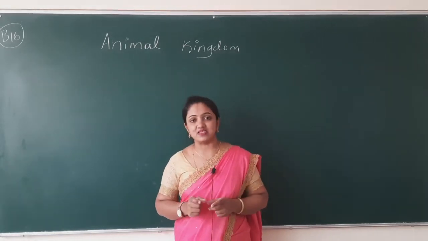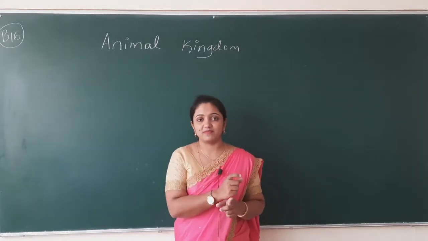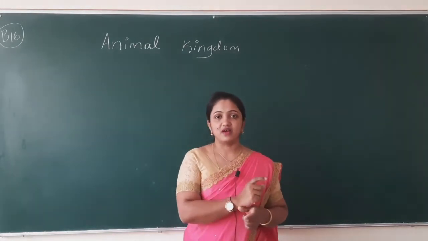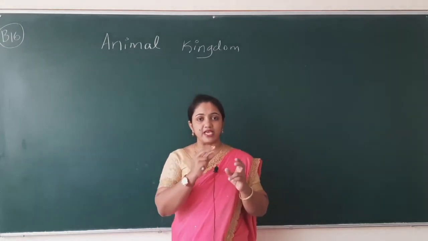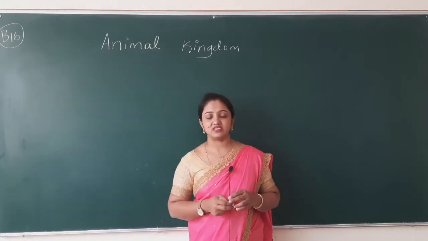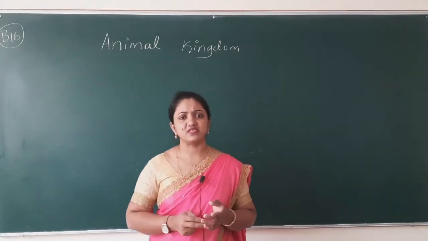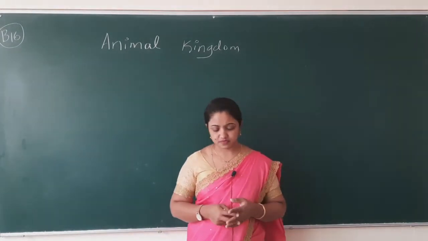How did they do this? In this chapter, right from the basic concepts, we are going to learn all the categories based on which Animal Kingdom Animalia has been classified. So what are those basic concepts? I'll write in some time.